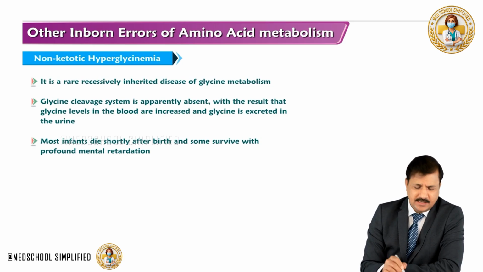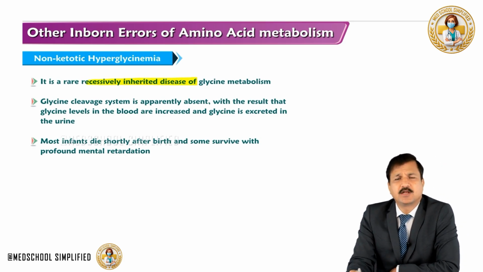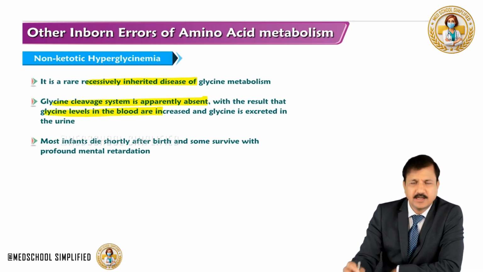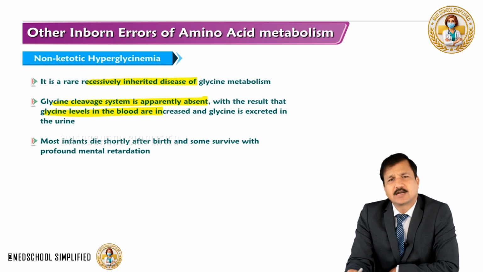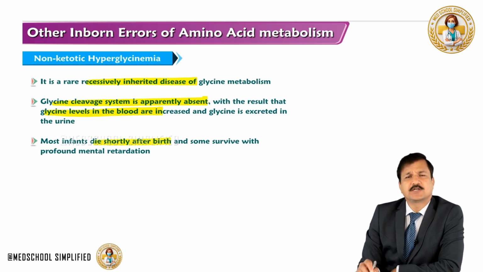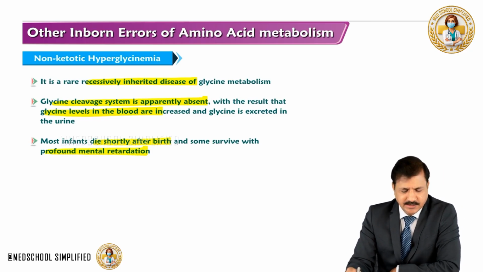Coming to non-ketotic hyperglycinemia. It is a rare disease inherited in an autosomal recessive manner. The glycine cleavage system is apparently absent here, which results in glycine levels being increased in the blood, and glycine will be excreted in the urine. So that's what non-ketotic hyperglycinemia is. Most patients die shortly after birth, and some survive with profound mental retardation in this particular disease.